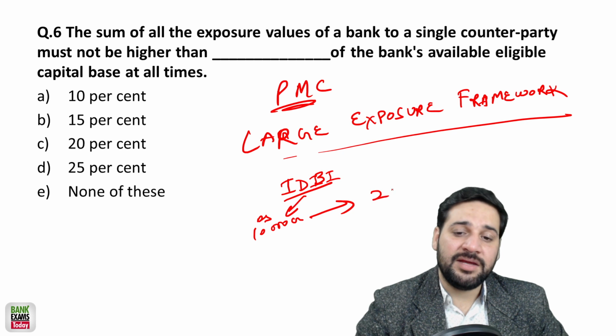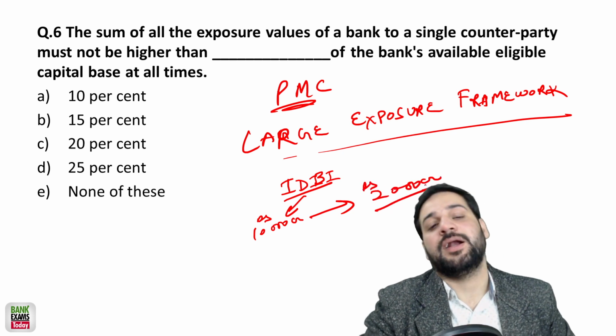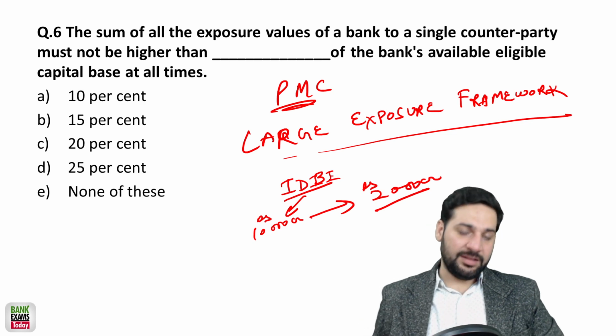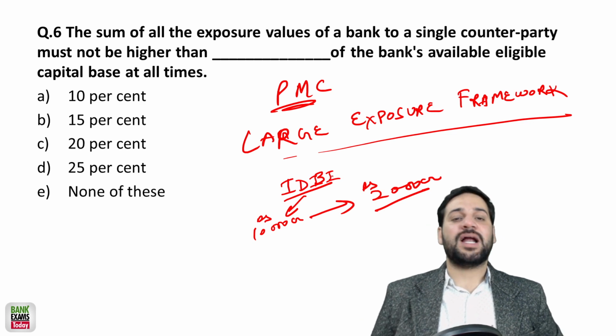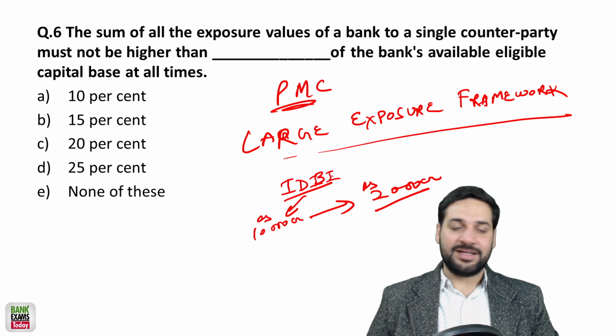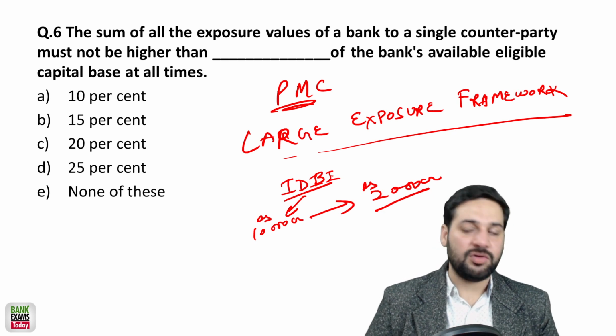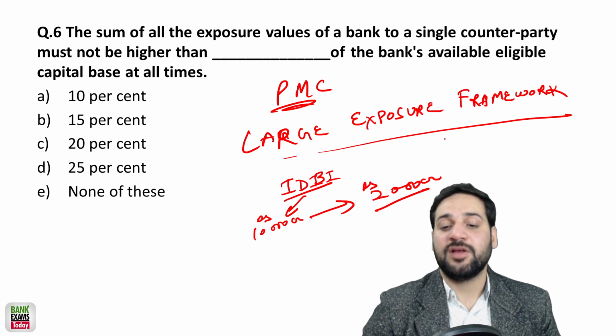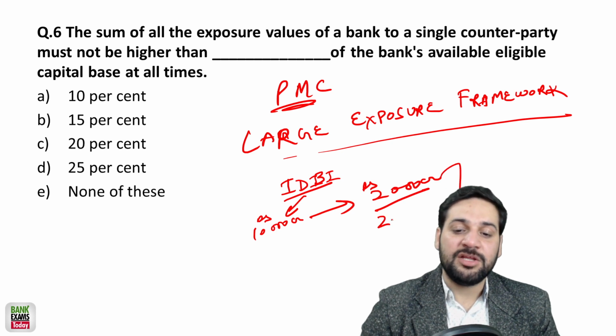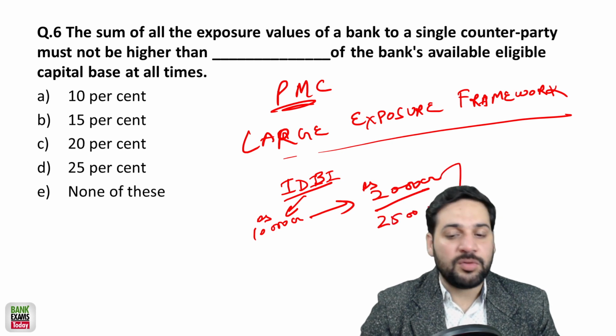At max, they can give 2,000 crore rupees of loan to one single party. Let's say they want to give a loan to Reliance Industries. The maximum loan that they can give is 2,000 crore. Beyond that, they cannot give a loan to Reliance Industries or any other single entity. If it is a group of companies, that limit is 25%, or let's say 2,500 crore.